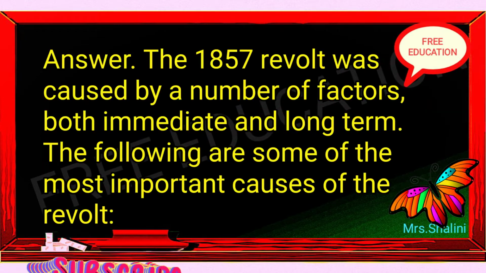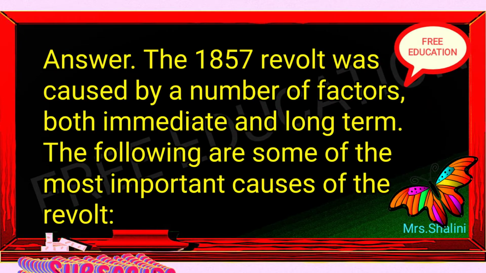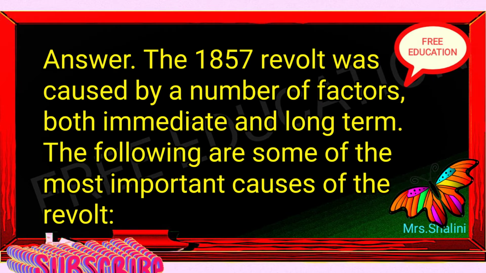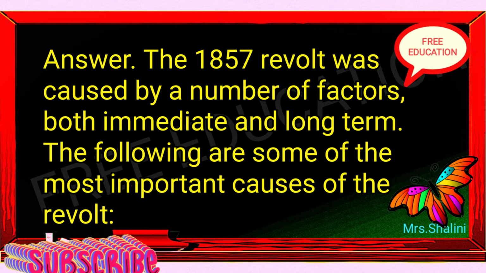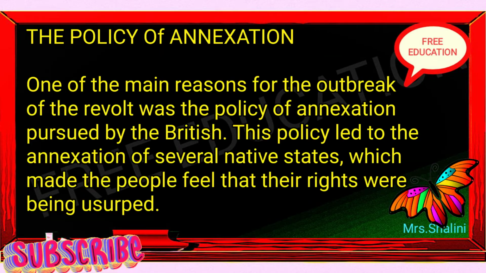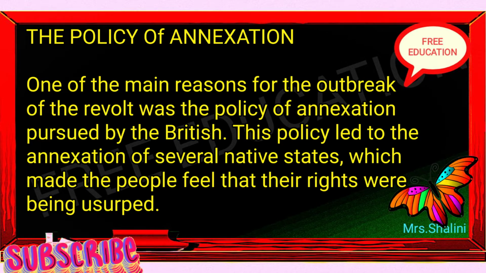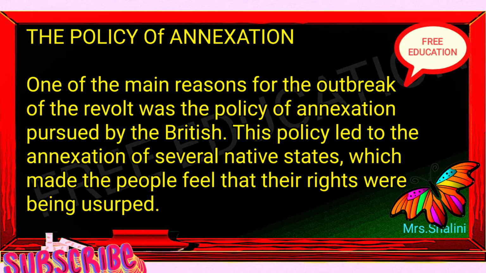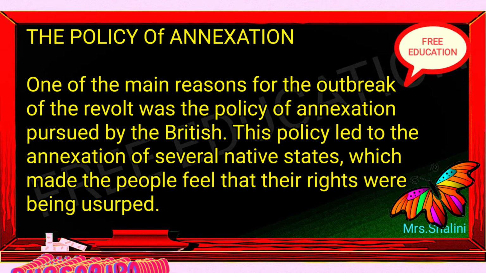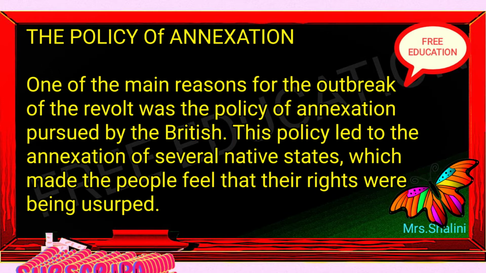2. Describe 5 main causes of the First War of Independence. Answer. The 1857 revolt was caused by a number of factors, both immediate and long-term. The following are some of the most important causes of the revolt. The policy of annexation. One of the main reasons for the outbreak of the revolt was the policy of annexation pursued by the British. This policy led to the annexation of several native states, which made the people feel that their rights were being usurped.